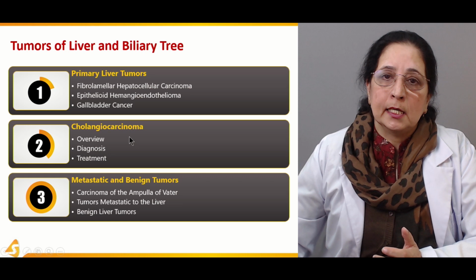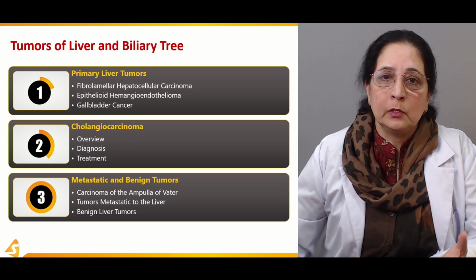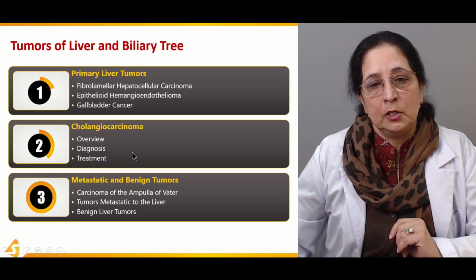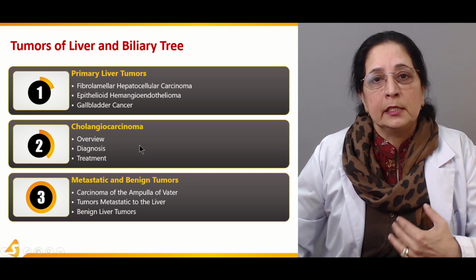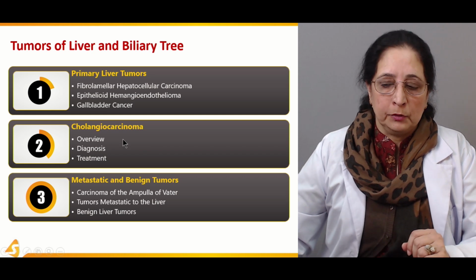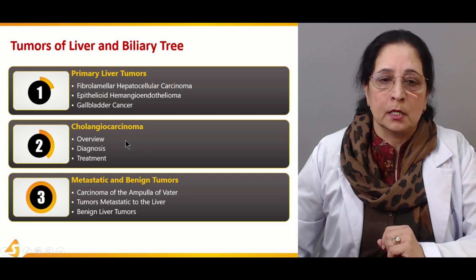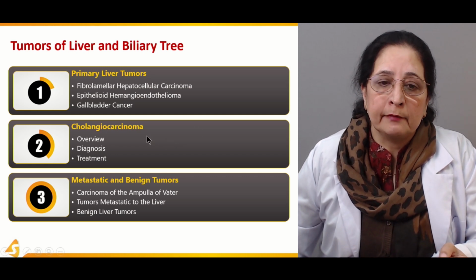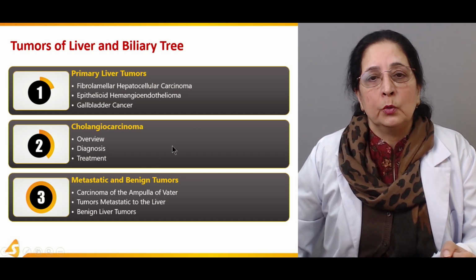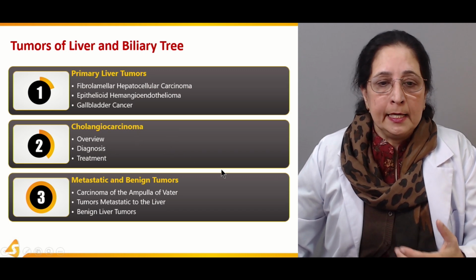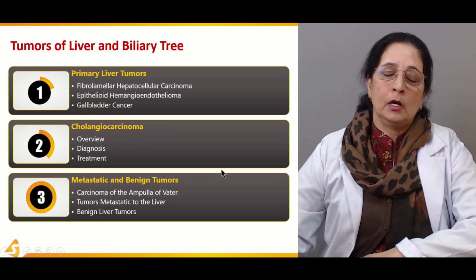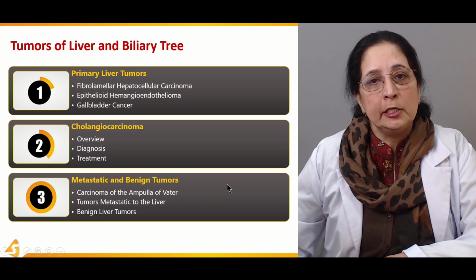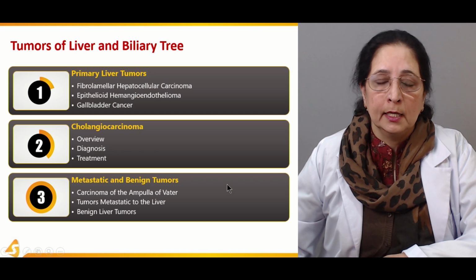And then we will discuss in this section what cholangiocarcinoma is, how we diagnose cholangiocarcinoma, what are the different tests we can perform to diagnose it, and what are the different treatment options available for cholangiocarcinoma. Then in the third section, we will talk about some metastatic tumors and also benign tumors of the liver.